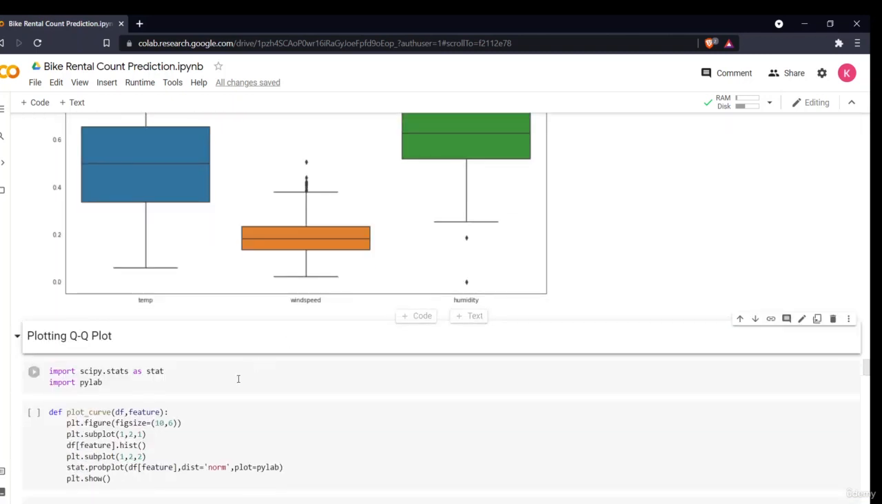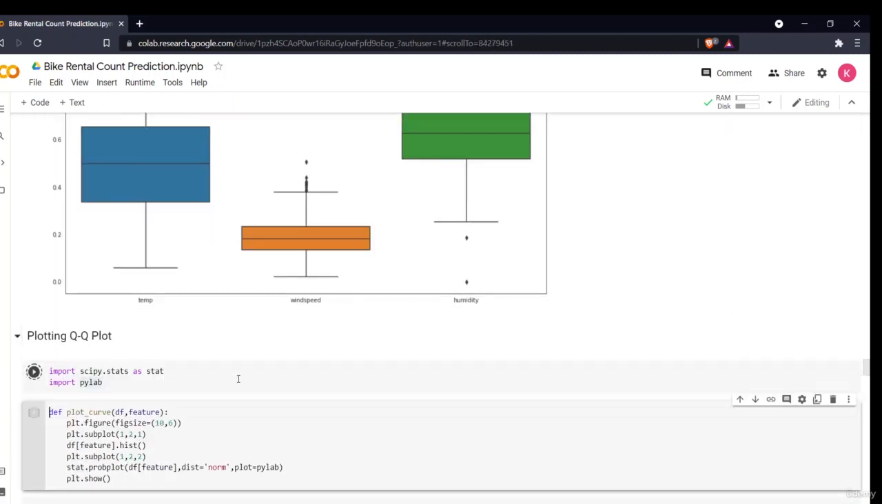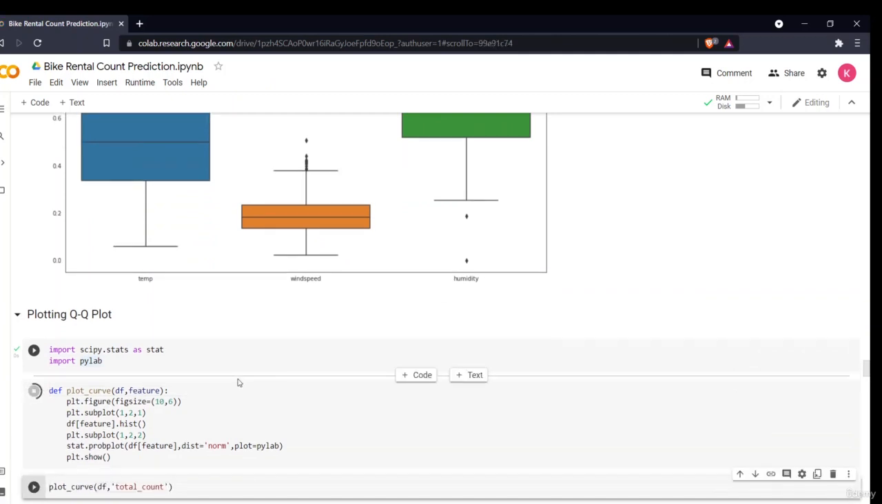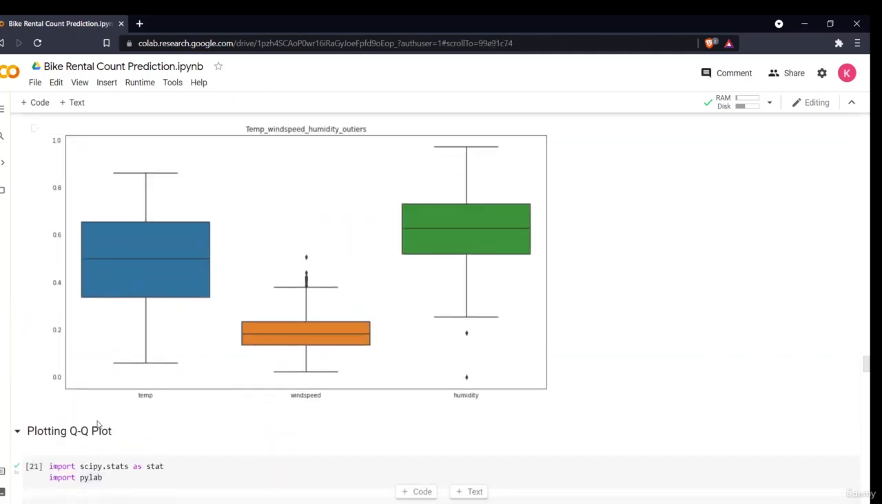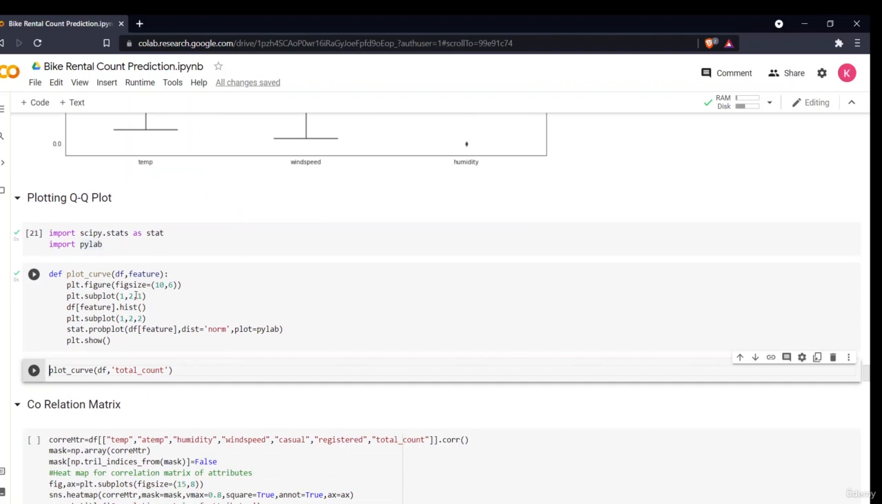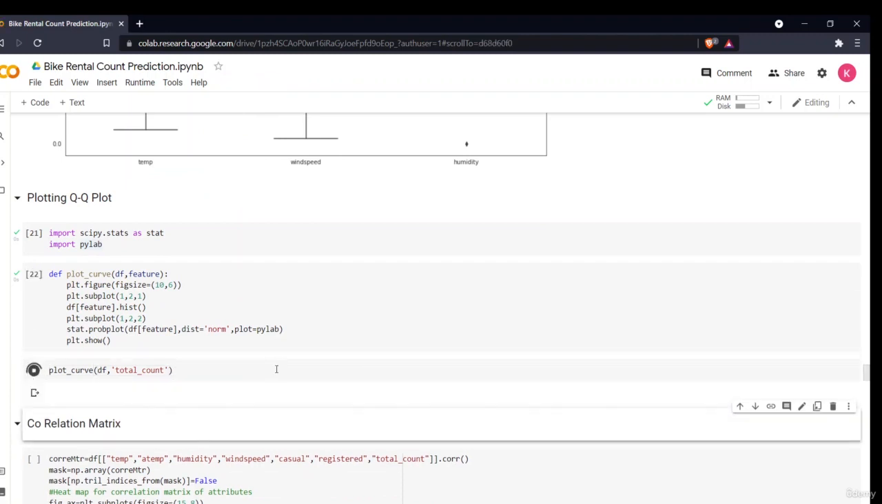Now in the next section, I'll be checking whether my continuous variable is normally distributed or not. For that, I'll be using a QQ plot. So what is a QQ plot? A QQ plot is basically a combination of a probability plot and a histogram plot. It will tell me if my data is normally distributed or not.